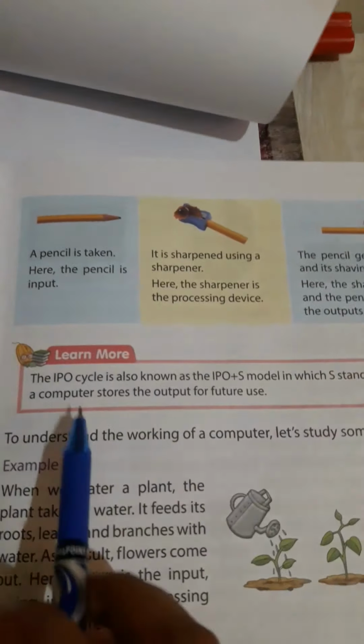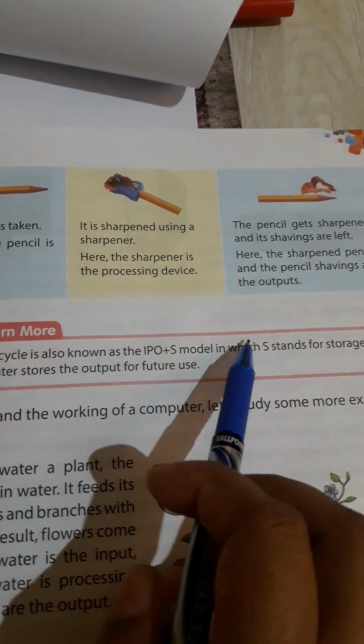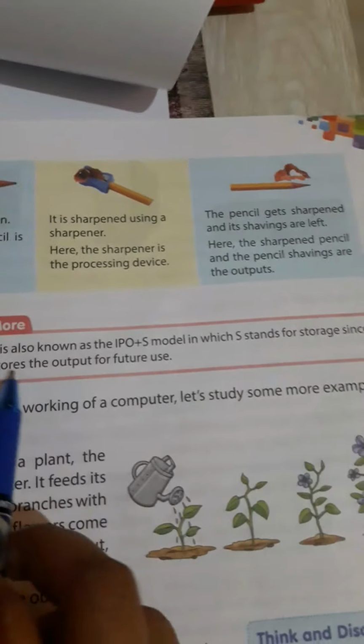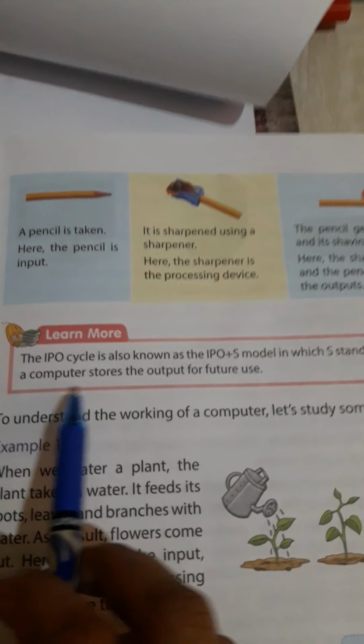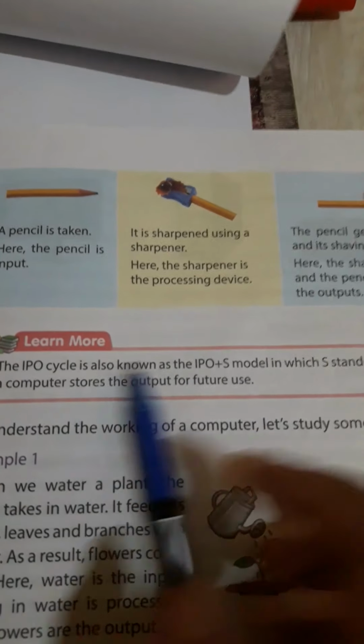Understood? Learn more. The IPO cycle is also known as the IPO model, in which S stands for storage, since a computer stores the output for future use. It means that after getting the result, it will not get deleted from the computer. It will be stored in that computer only. So that's why it is IPO plus S for storage.